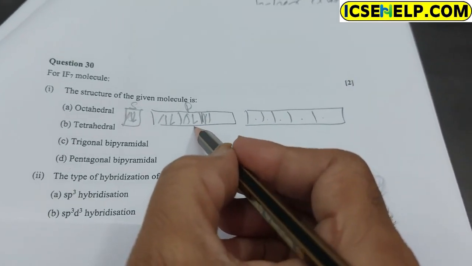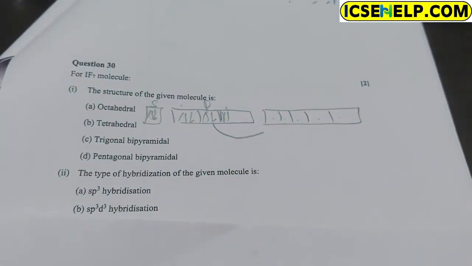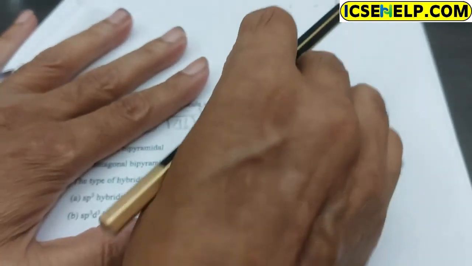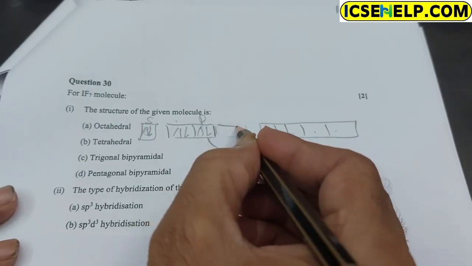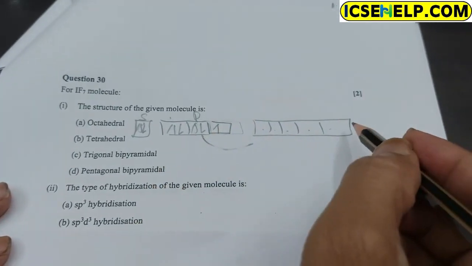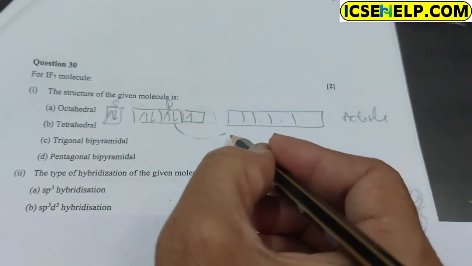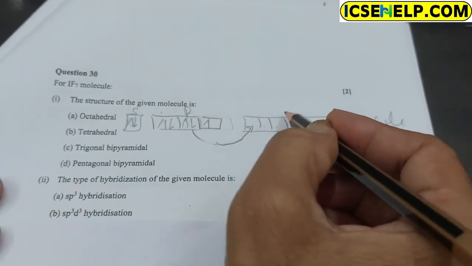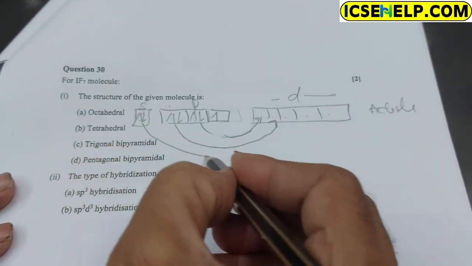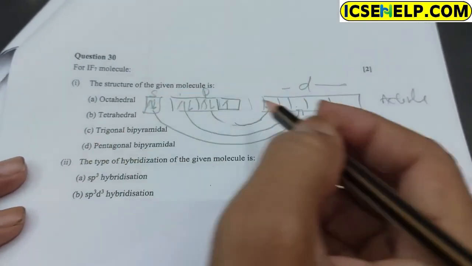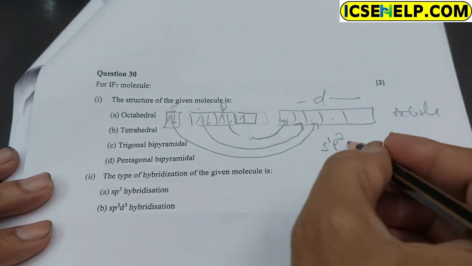So from P, Px, Py, Pz, the one blank is there. In the ground state the structure is this, but in the activated state the electrons jump to the d orbital, so 1 s, 3 electrons from P and 3 from D.